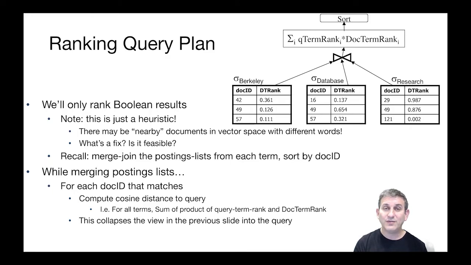It's just sort of a decoration of this query plan. But in the end, we're going to merge join posting lists to form intersections, and we're going to compute vector products while we're merging. So for each doc ID that matches in the join, we'll compute the cosine distance to the query as the expression you see in the box on the upper right of the slide, the sum of products. And then we're going to feed this into a sorting algorithm that's going to sort by the vector product similarity metric. The remaining challenge for performance here is the sort box at the top of the screen. In particular, we have to face the fact that sort is a blocking operator, and it won't produce that first page of the top 10 outputs until it's sorted the entire input, and that seems a little disappointing.